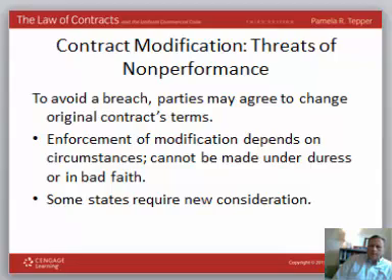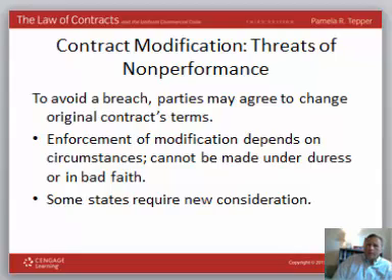The last thing we'll talk about today is contract modifications, or modifications of obligations. It's not a discharge of an obligation, but it's a modification of an obligation. Sometimes when parties are in a dispute or one party thinks they might not be able to perform, they'll ask for a change to the original contract's terms. Enforcement of this modification on the other party depends on the circumstances surrounding the change. It can't be made under duress or in bad faith.